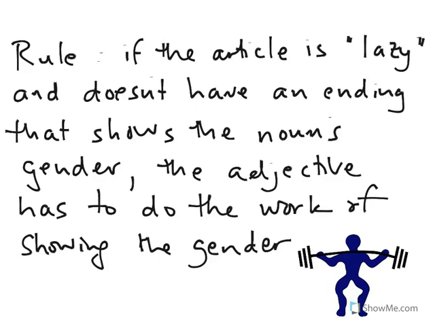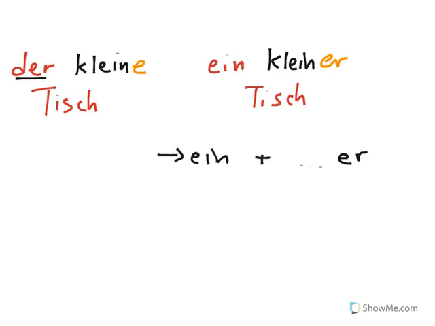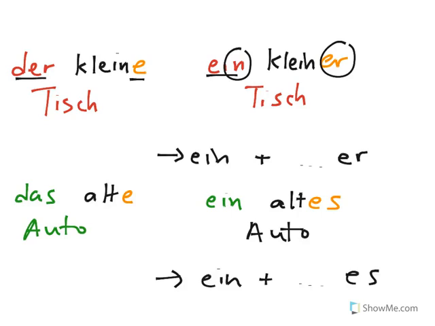So the rule here is that if the article is lazy and doesn't have an ending that shows the noun's gender, or if the article isn't there at all, then the adjective has to do the work of showing the gender. It has to do the heavy lifting of showing that gender in its ending. Der kleine Tisch shows us the gender, so our default ending is E. But ein kleiner Tisch doesn't show us the gender in the article, so we need to add an ER to the adjective. So this rule here is ein plus ER onto the adjective.